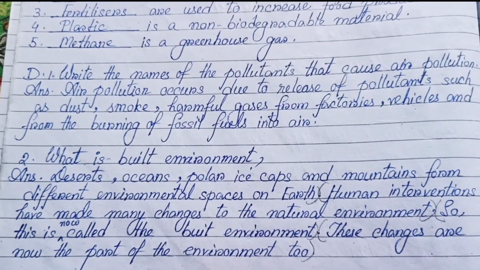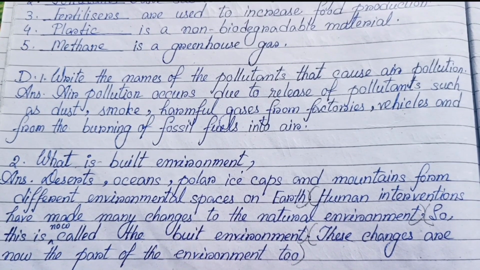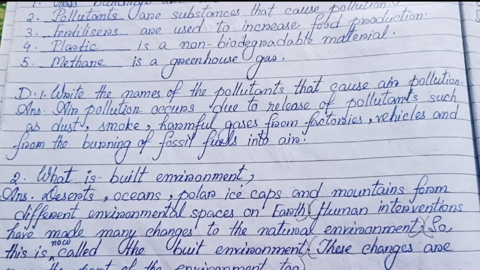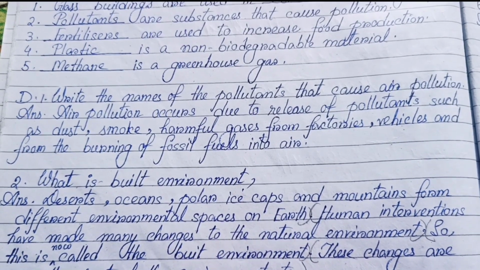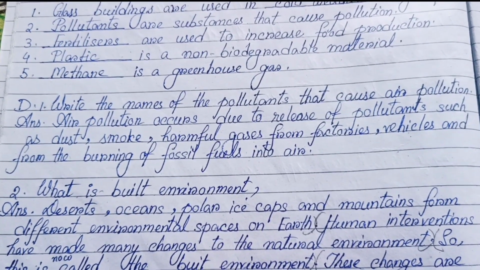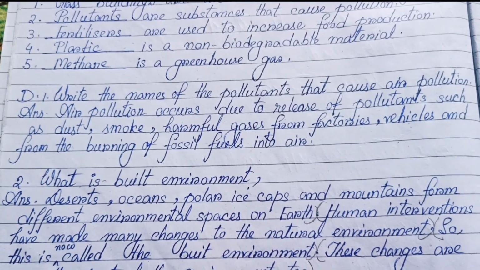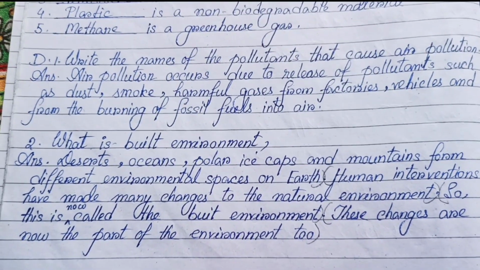Number D1, write the names of the pollutants that cause air pollution. Air pollution occurs due to release of pollutants such as dust, smoke, harmful gases from factories, vehicles and from the burning of fossil fuels into the air.